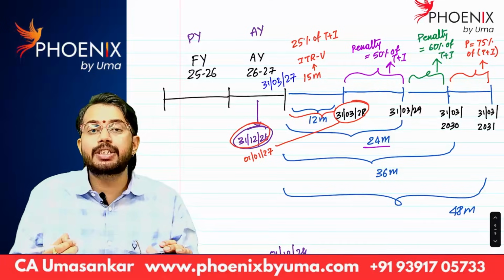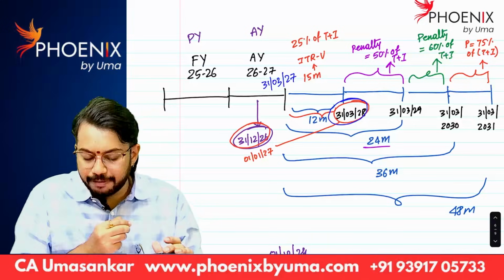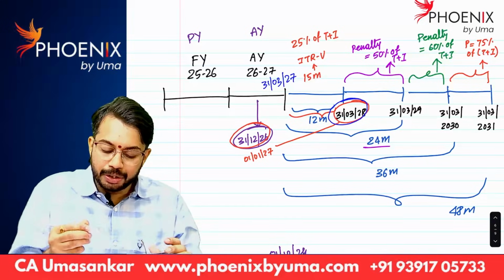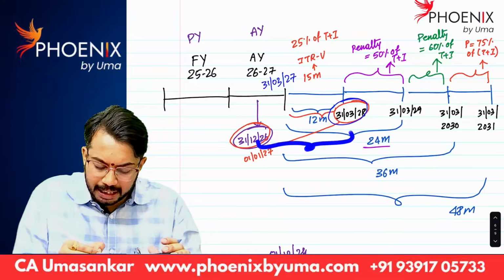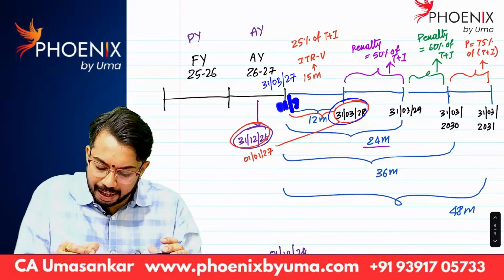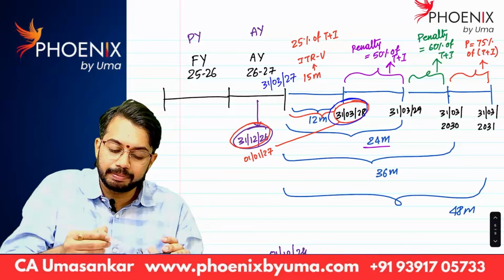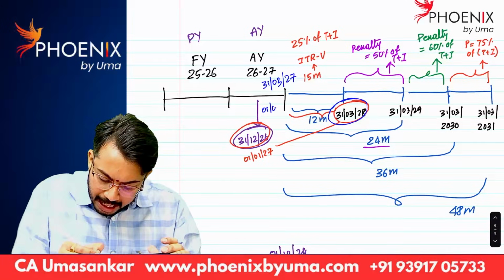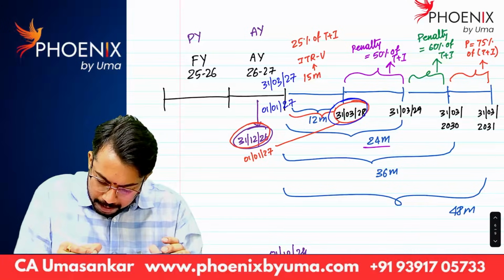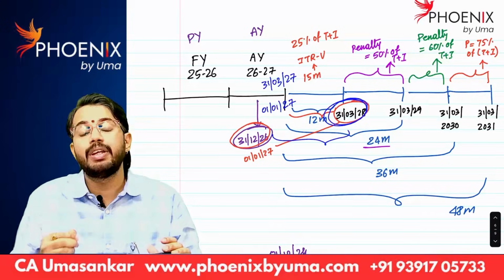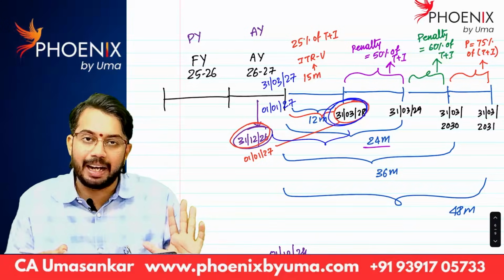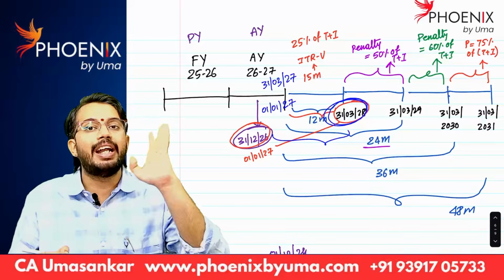From 31st March 27, 12 months means 31st March 2028. So from 1st January 27 up to 31st March 28, during this period, if ITRU is filed, then the penalty is 25%.